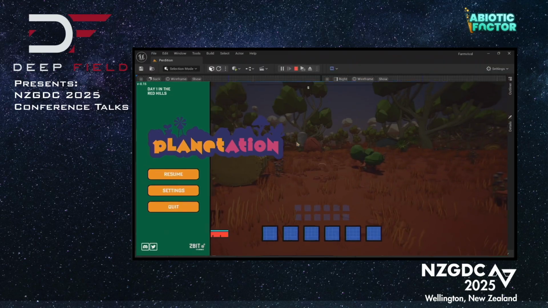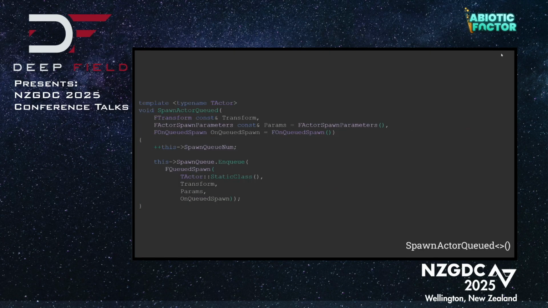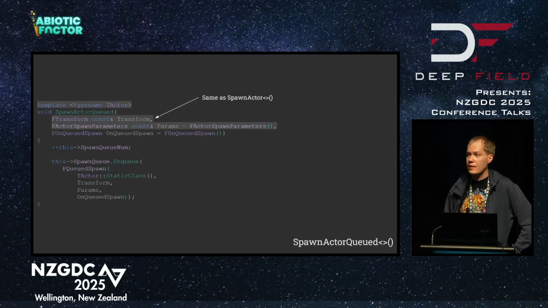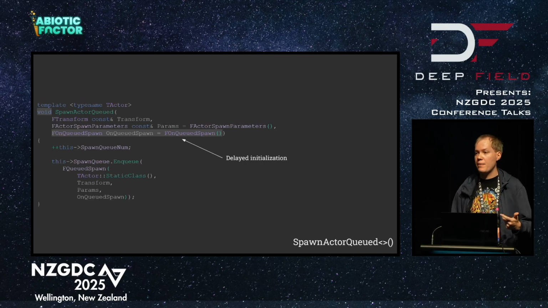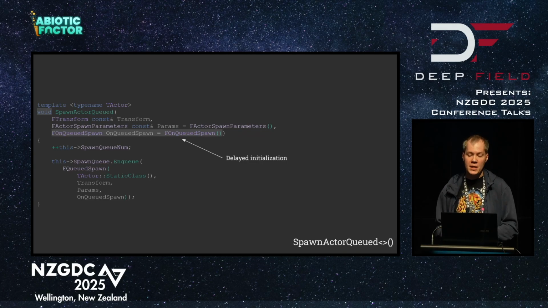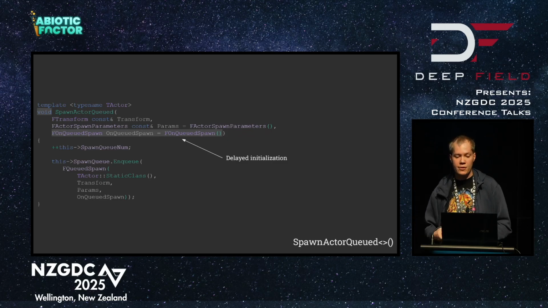So if I just quickly go back. Okay, so this is how we do it. It's pretty straightforward. We just provide this simple SpawnActorQueued function. It operates basically the same as SpawnActor that you're familiar with from Unreal Engine, takes a transform, optional parameters. In our case, we can't immediately return the actor that you are spawning because it is happening on these multiple producer background threads. It won't happen straight away. So instead, you can provide a callback that will allow you to do the initialization later on, or to keep track of it in case you need a reference to it.